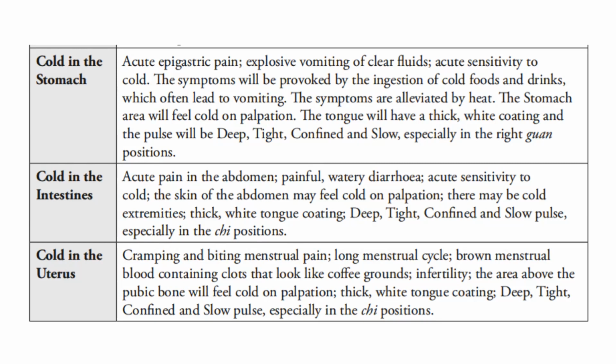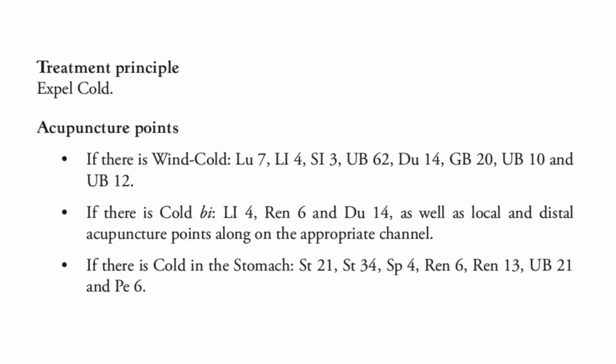chi positions. For cold in the uterus, there will be cramping and biting menstrual pain, long menstrual cycle, brown menstrual blood containing clots that look like coffee grounds, infertility, the area above the pubic bone will feel cold on palpation, thick white tongue coating, deep, tight, confined, and slow pulse, especially in the chi positions.